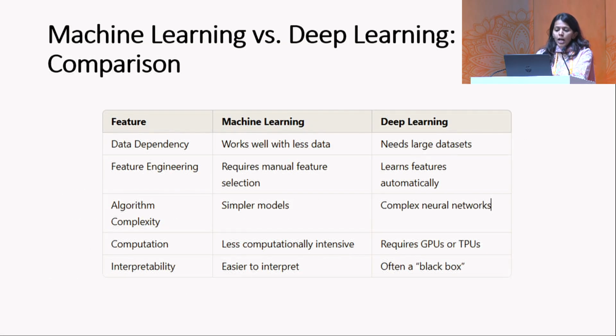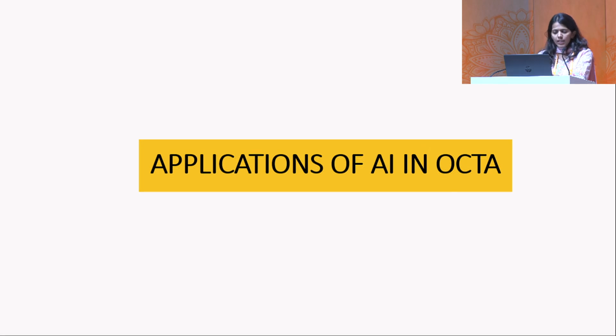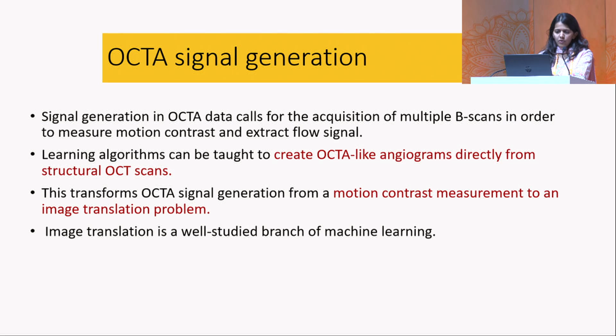modeling. So machine learning works well with less data, requires manual feature selection, has simple algorithms, is less computationally intensive, and is easier to interpret. However, deep learning requires larger data sets, learns features automatically, involves complex neural networks, requires high computation, and is often difficult to interpret. Let's look at the applications of AI in OCT angiography one by one.